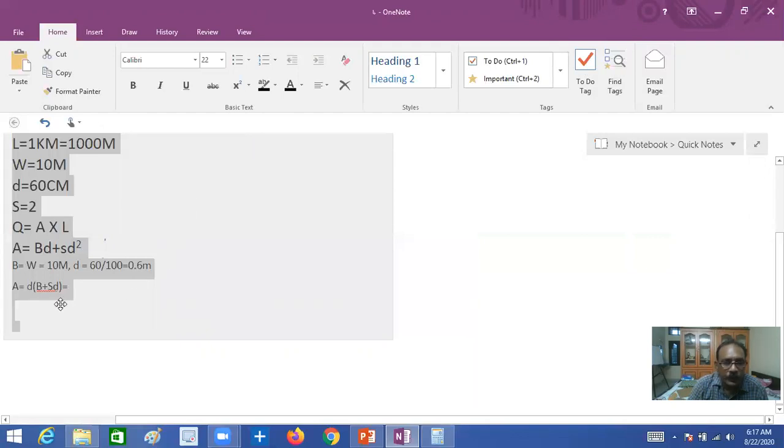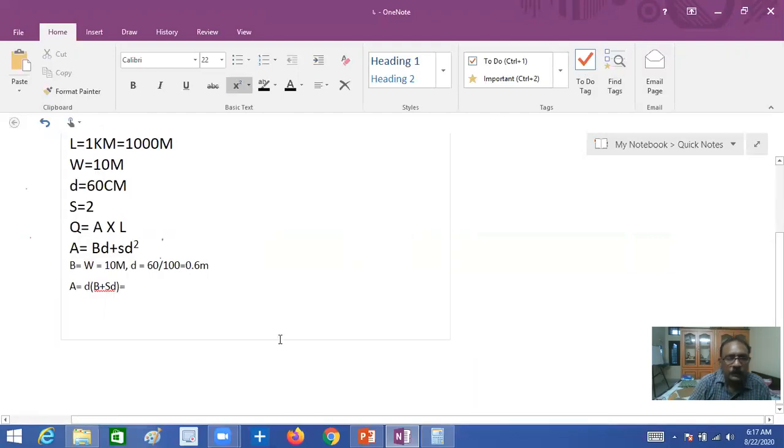Here A is equal to 0.6 multiplied by, what is B here? B is equal to 10 meters.